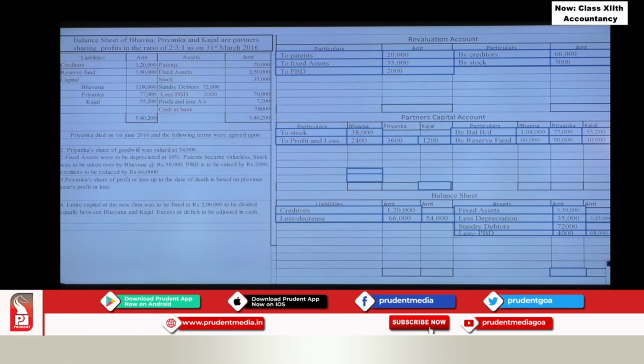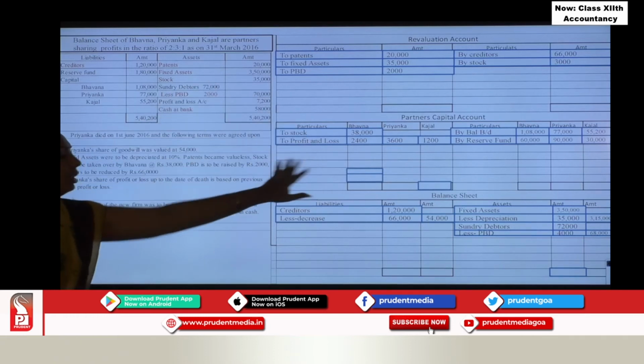Next is cash at bank. I told you cash at bank you should be very careful because many adjustments are there, when you make the payment to the executor or when the drawings are made. Now here, why have I marked cash at bank? Here you are given entire capital of new firm is fixed at 2 lakh to be divided equally between Bhavna and Kajal, excess or deficit. So whether there is excess or shortage in the partner's capital account, you come to know only at the end after entering all the adjustments.